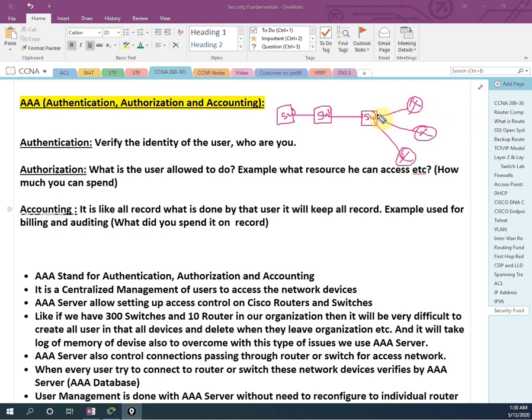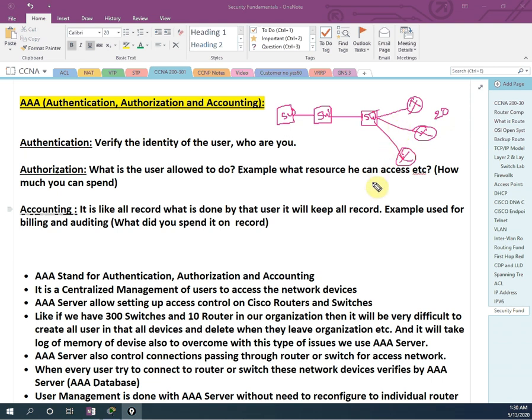But you need to go to all 300 switches to create the username and password. You will go to all 300 switches, and all 20 or 25 or 15 routers, whatever you have, and perform that operation, creating the username and password. After some days he resigns and leaves. Again you will go and delete the username and password on all the switches and all the routers. Again a new engineer comes, and again you add and delete. This takes a lot of time.